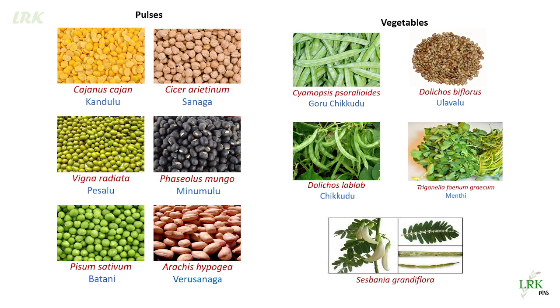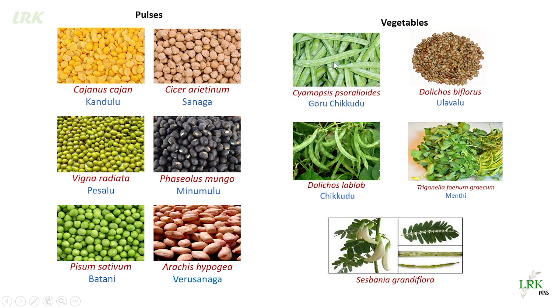And next, most of them are pulses. They have high protein value. The pulses in this family are Cajanus cajan, Cicer arietinum, Vigna radiata, Phaseolus mungo, and Pisum sativum. Then Arachis hypogaea, the seeds of which are nutritive, and we can eat these seeds raw, or oils can be extracted from these seeds.